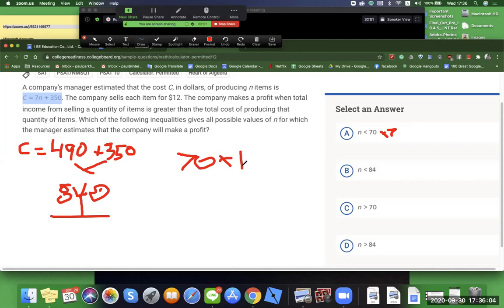12. 12 bucks, correct, right? And so that's going to be 840. Okay, 840. All right, so that's the break-even point then, right? Yeah. So that means that A and C don't work, right? Okay. Break even, very business term. Yes, definitely. I'm a businessman.